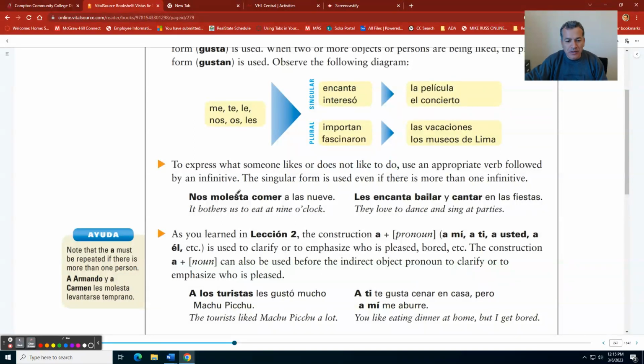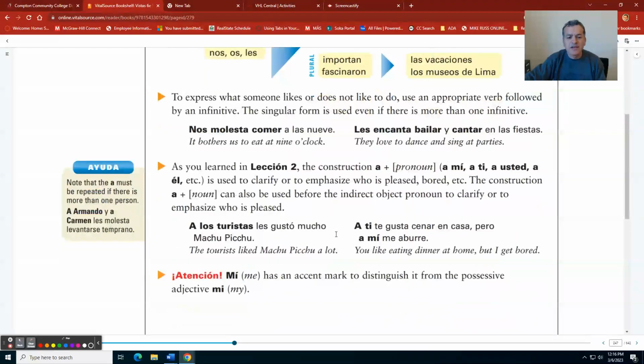Bien, next one. As you learned in lesson number 2, the construction a plus pronoun, or the irregulars a mí or a ti with the other ones, regulars a usted or a él, etc., is used to clarify or to emphasize who is pleased or bothered or etc. The construction a plus noun can also be used before the indirect object pronoun to clarify or to emphasize who is pleased.